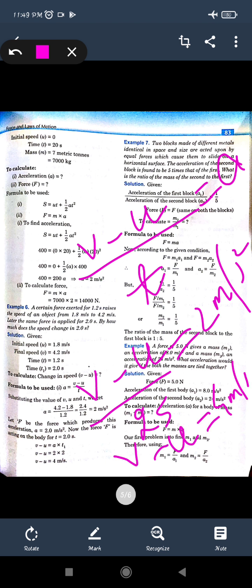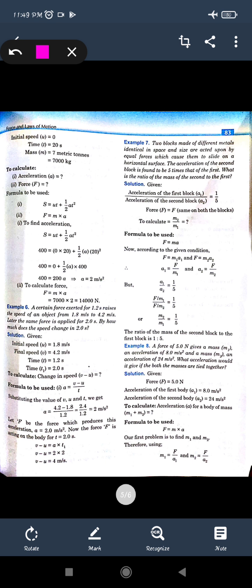Similar next question, two blocks made of different metals, identical in shape and size, are acted upon by equal forces. This force F1 and F2 will be equal. Similarly, equal forces slide them on a horizontal surface, and the acceleration of the second block is found to be 5 times that of the first one. That is, if the acceleration of the first object is given as x, then the second object will have the acceleration as 5x. I have to find out the ratio of the masses.